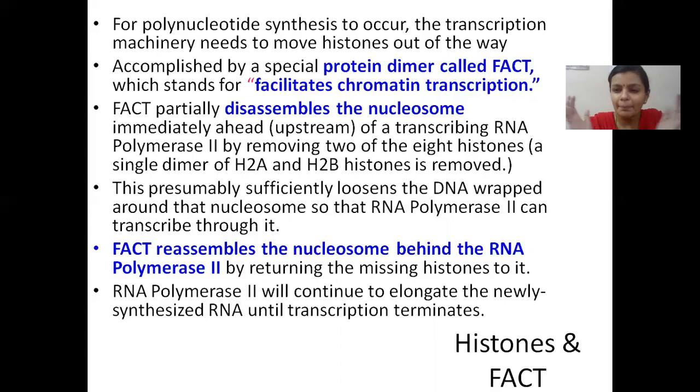Their role is to compact the DNA. Eukaryotic DNA is very long and it needs to be compacted inside the nucleus, and for this purpose there are histone proteins. So the presence of histone proteins is an interference to the process of transcription. It interferes with transcription. So there are special proteins in eukaryotic system that interact with these histone proteins and loosen up the DNA molecule so that transcription or replication can be carried out.